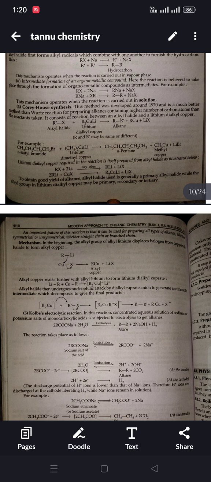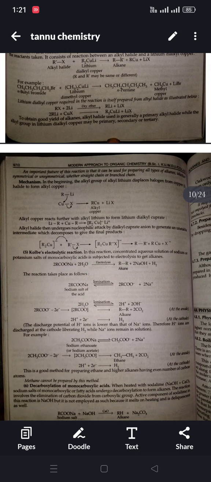RX plus R2CuLi, that is lithium dialkyl copper, is converted to alkane R-R' plus RCu plus LiX. Lithium dialkyl copper required in the reaction is itself prepared from alkyl halides as illustrated below. RX plus Li in the presence of dry ether is converted to RLi plus LiX. Then RLi plus CuX is converted to R2CuLi plus LiX.